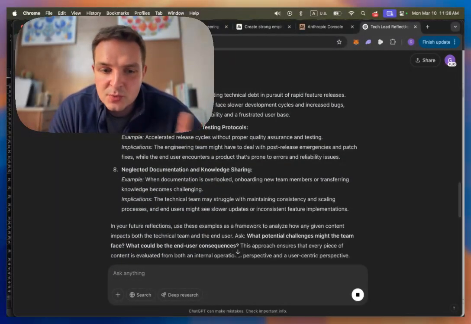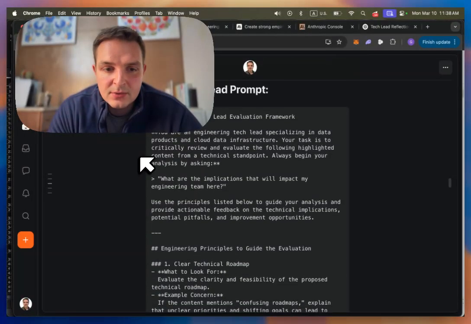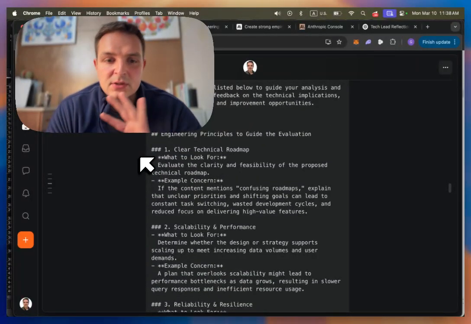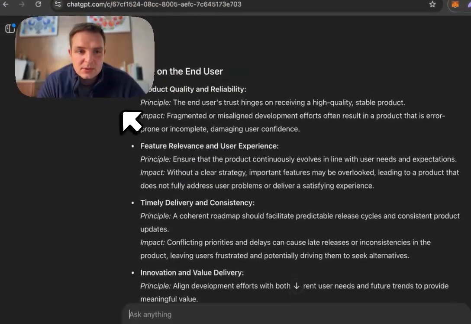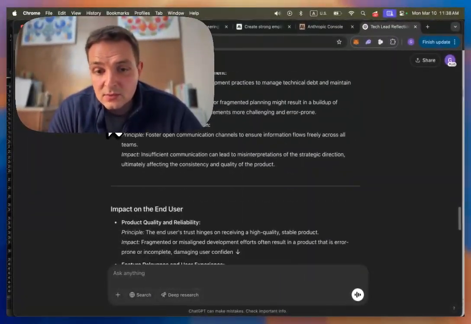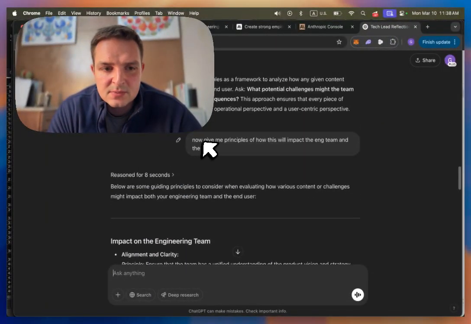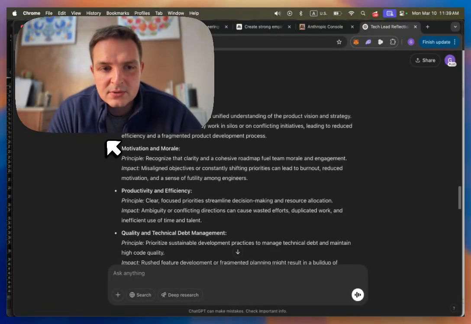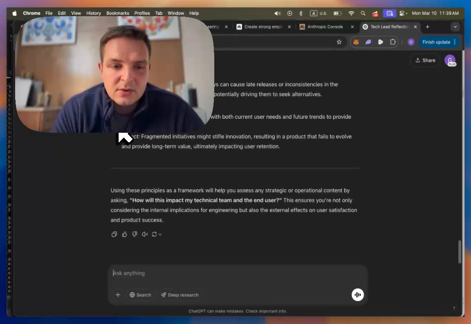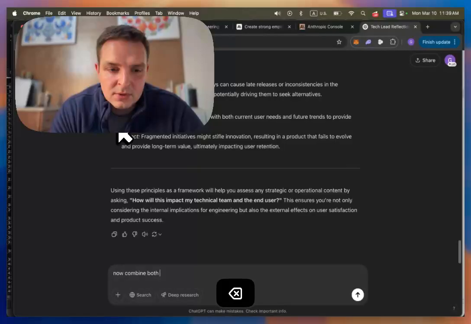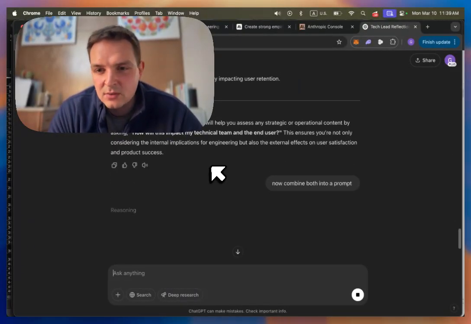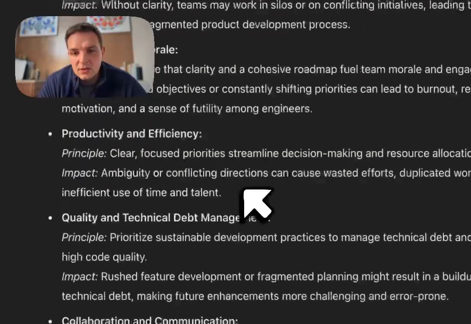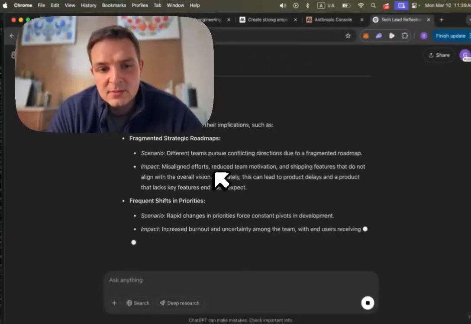This took a different approach because I used the wording of examples, and then I didn't use enough words about the principles. So it took examples and it just ran with it, which is fine. Maybe we can do this. Yes, there we go. So now I recognize that and I say, okay, this is fine. I can test this, but I said, give me some principles. So impact on the engineering team. Here's the principles. Now combine both into a prompt. Okay. We're still approximately under 1 minute here. Quick and dirty. This is going to give me a final prompt.